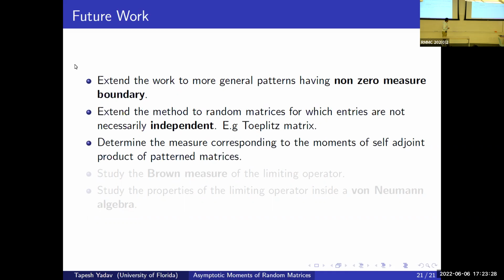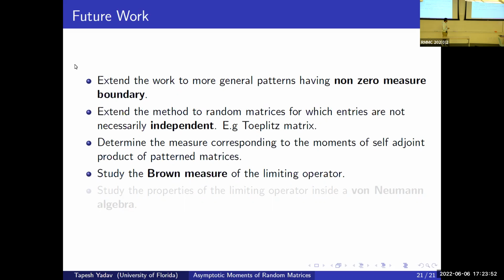And we can determine the measure corresponding to the moments of the self-adjoint product of pattern matrices. So you can take a pattern matrix, take its adjoint and multiply it by itself, and this will have a moment sequence in a general sense. And we would like to see what the measure corresponding to that moment sequence is.